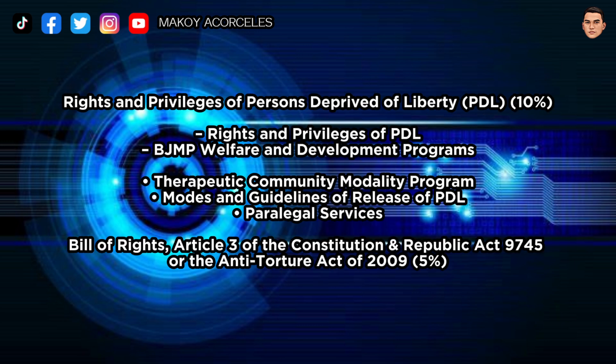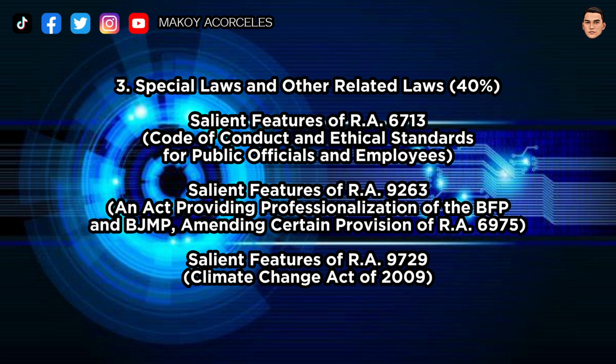Rights and privileges of persons deprived of liberty, PDL, 10%: rights and privileges of PDL, BJMP welfare and development programs, therapeutic community modality program, modes and guidelines of release of PDL, paralegal services. Bill of Rights, Article 3 of the Constitution, and Republic Act 9745, or the Anti-Torture Act of 2009, 5%. 3. Special laws and other related laws, 40%.